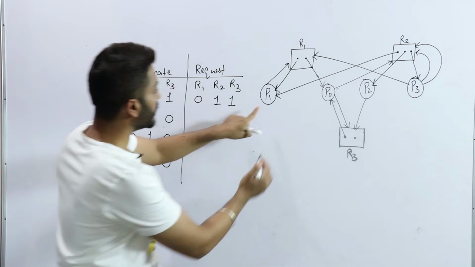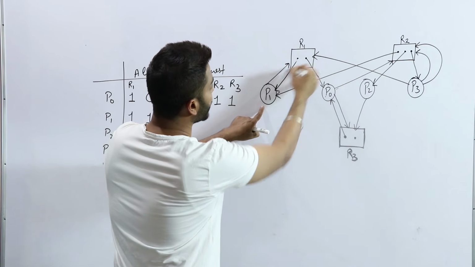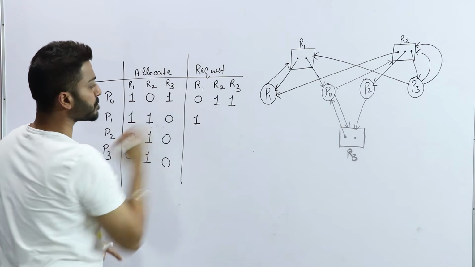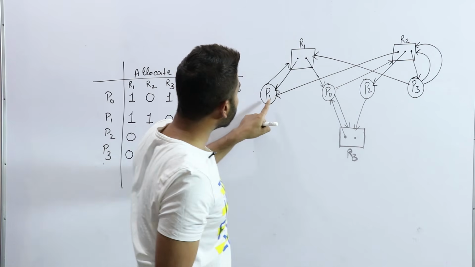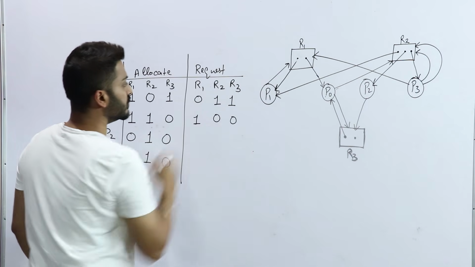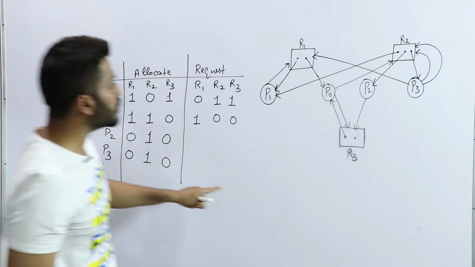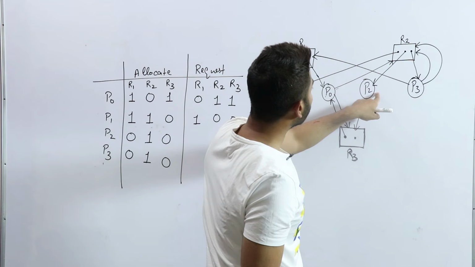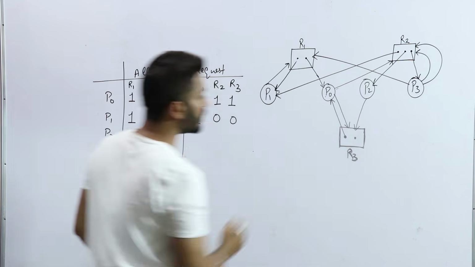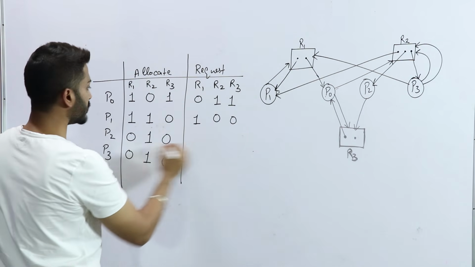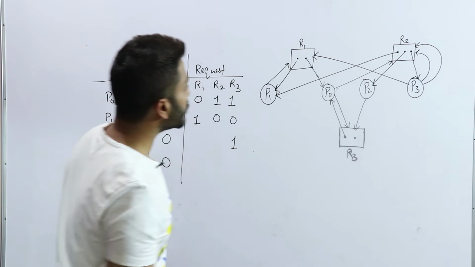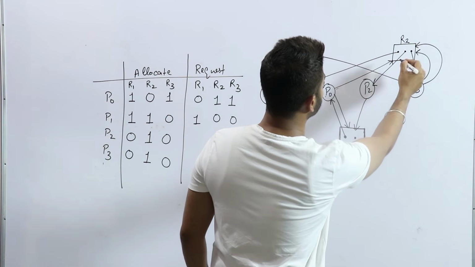P1 is requesting, see, one resource of R1. Is P1 requesting any other resource? No, so just write 0 for that. Check for P2. P2 is requesting one resource of R3. Any other resource? No.